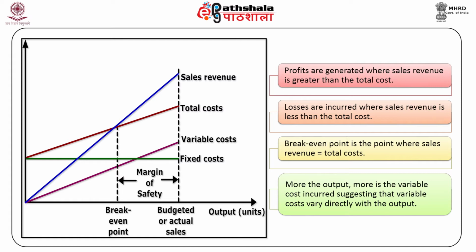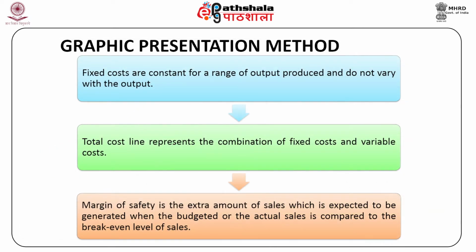The more the output, the more is the variable cost incurred, suggesting that variable cost varies directly with the output. Fixed costs are constant for a range of output produced and do not vary with the output. They are incurred even when there is no output in the beginning of the production cycle.